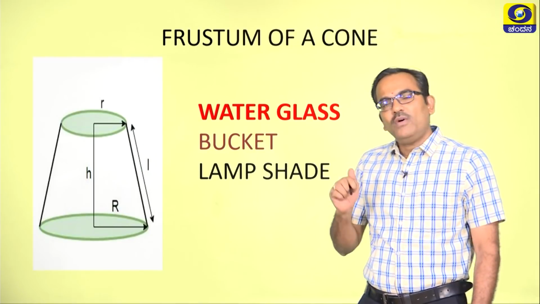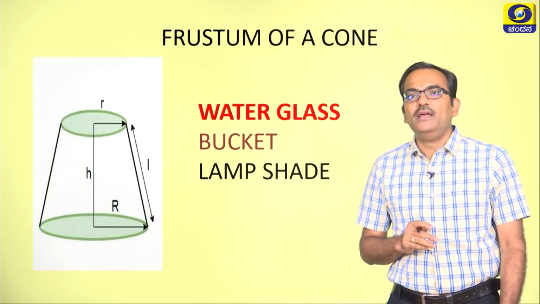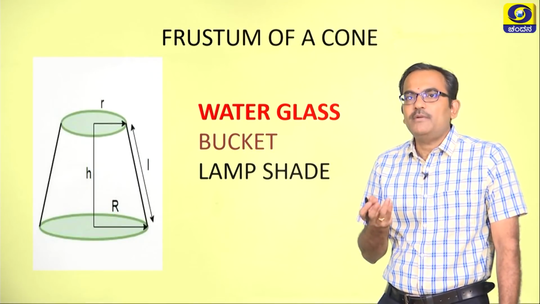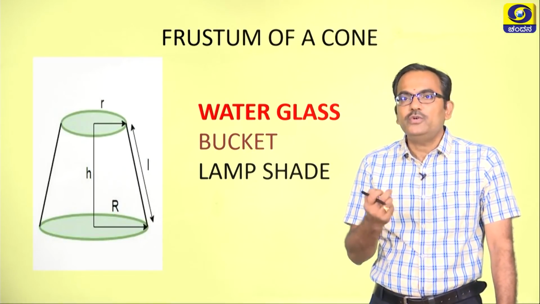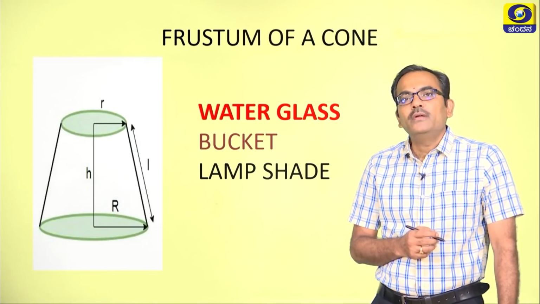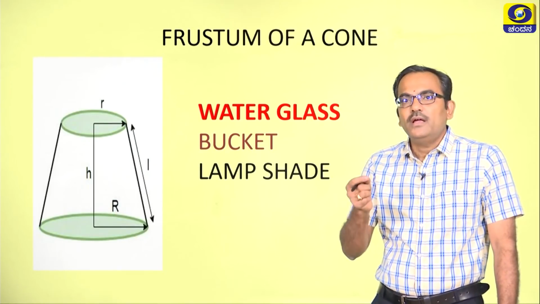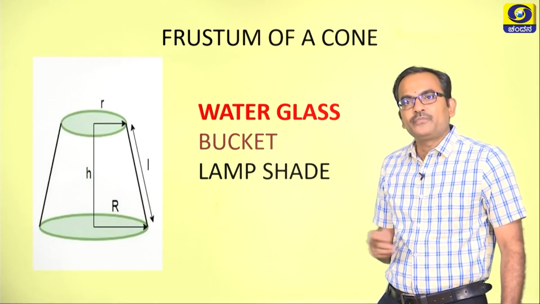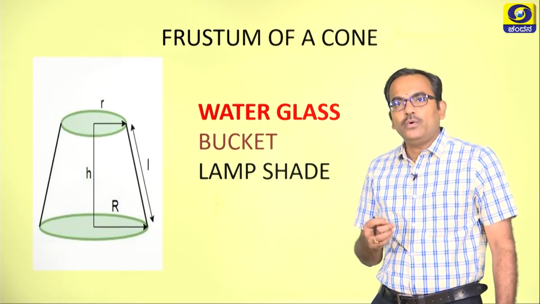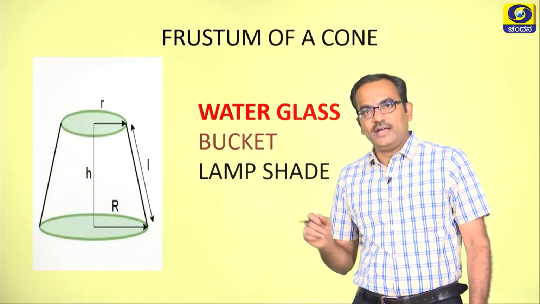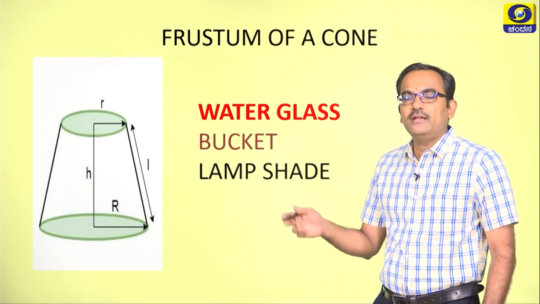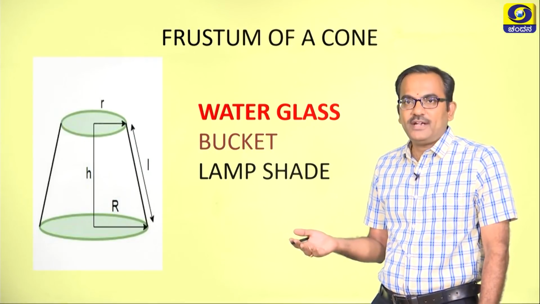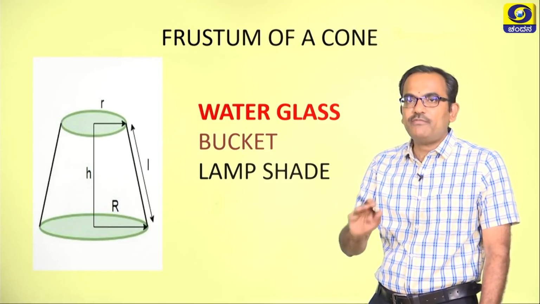Why do we need these examples in a particular way? Because a question can be framed in your question paper indicating the examples that we have discussed here, like a frustum of a cone in the shape of a water glass, or a bucket in the shape of a frustum of a cone, or a lamp shade in the form of a frustum of a cone.